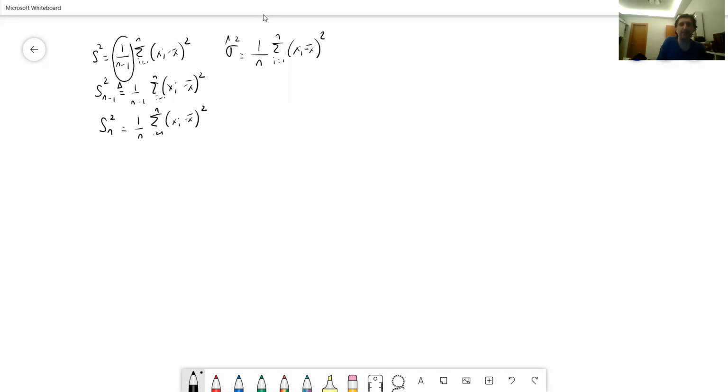It's the very same thing, but with a different notation. Both of them are sample variance, but this one is S squared with subscript n minus 1, which is what we call the sample variance, and the one with n is the one which we do not use.